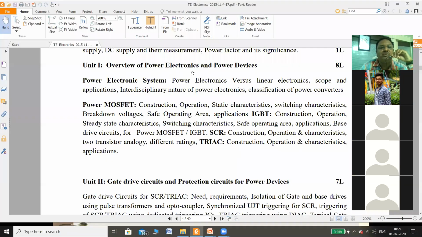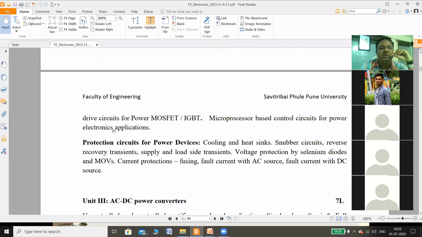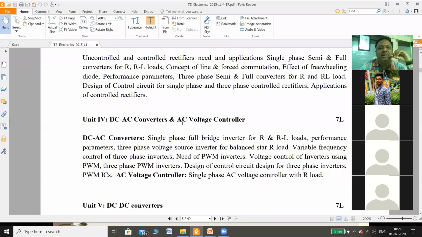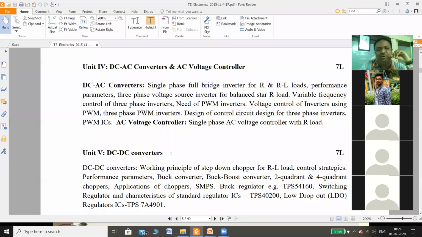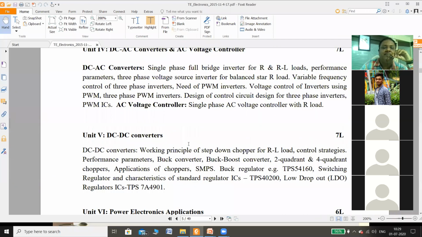Unit number 1, if you see, is power devices. Then unit number 2 is protection circuits. Unit number 3, AC to DC converters. Unit number 4, DC to AC converters. And then unit number 5, DC to DC converters. And last is applications, various applications of power electronics. So this is your syllabus actually.